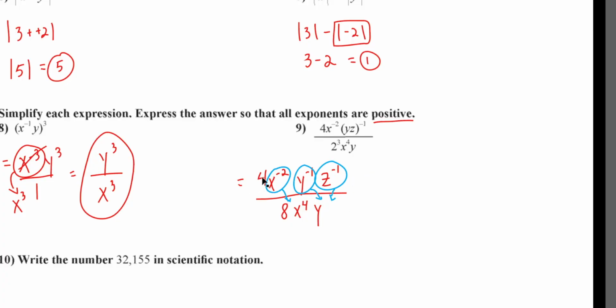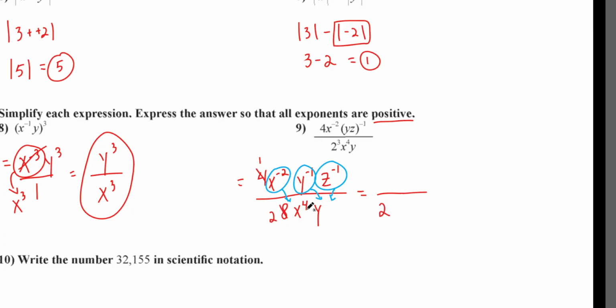You following me? Why did I do that? Because I don't want any negative exponents. All my exponents need to be positive. So let's move everything. Here's another thing I could do. I got a 4 on the top and an 8 on the bottom. We've done that once already today. That goes once, this goes twice. So I got a 2 on the bottom.